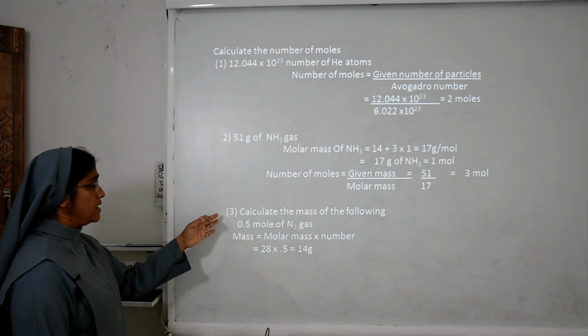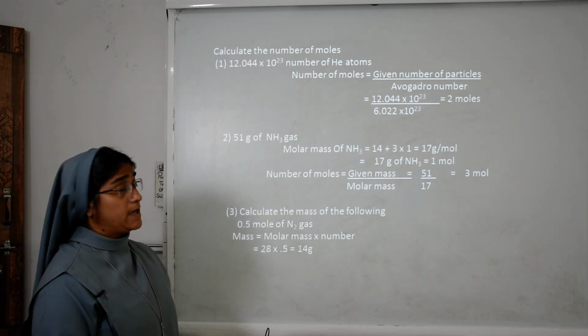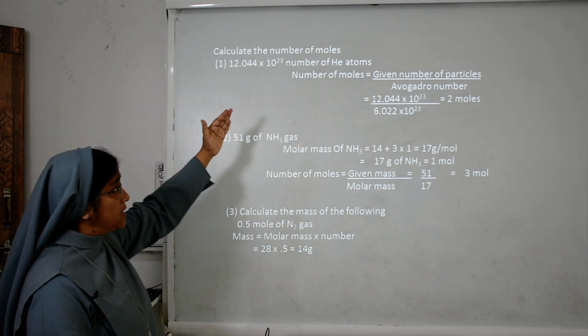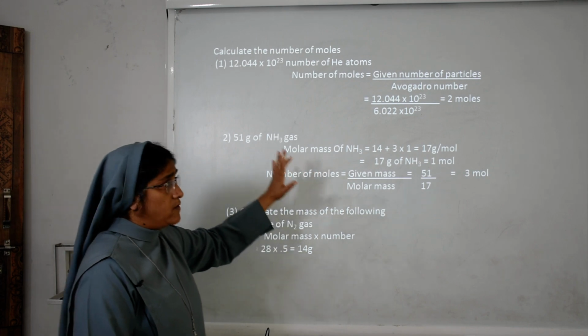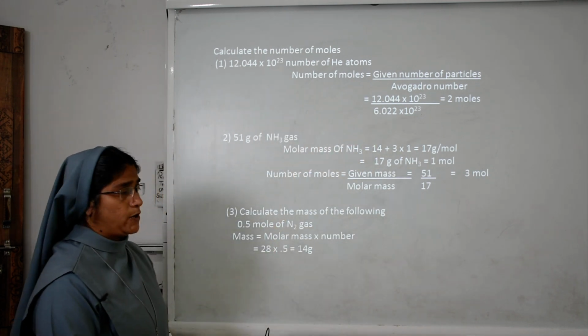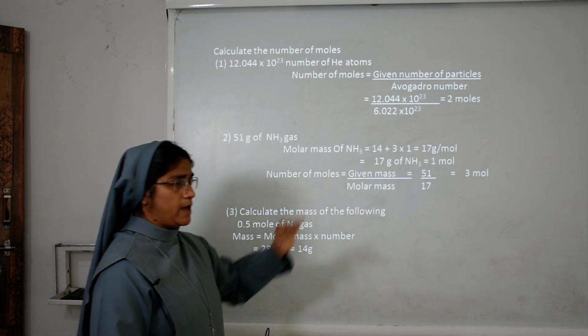Next, the third one. Calculate the mass of the following. Here we find out the number of moles. There are two formulas you already studied. The first formula is given number of particles upon Avogadro number. There is another equation, given mass by molar mass.